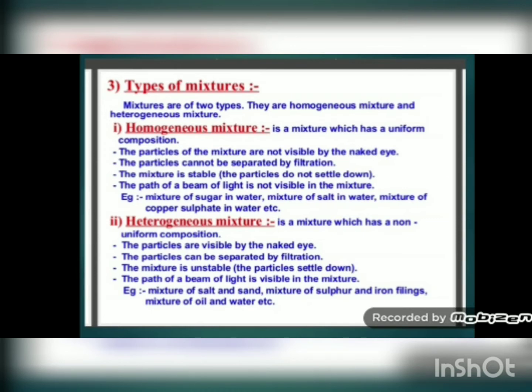See, when some light is coming from a window that is open a little bit, or through any hole, and sunlight is coming inside the room, then that path of light is visible because of dust particles floating in the air. That effect is known as the Tyndall effect. You must have heard that. So a homogeneous solution will not show the Tyndall effect. It means the path of the beam of light is not visible in the mixture. Examples are a mixture of sugar in water, salt in water, and copper sulfate in water.